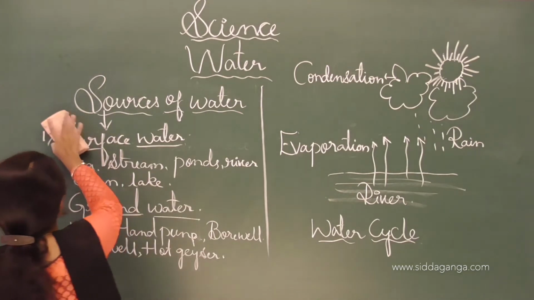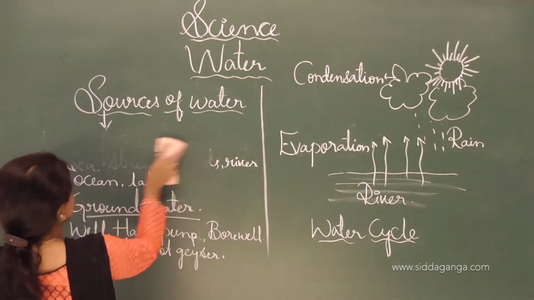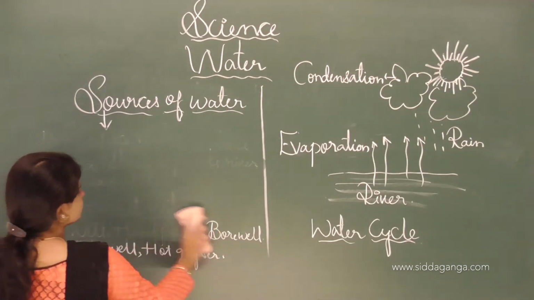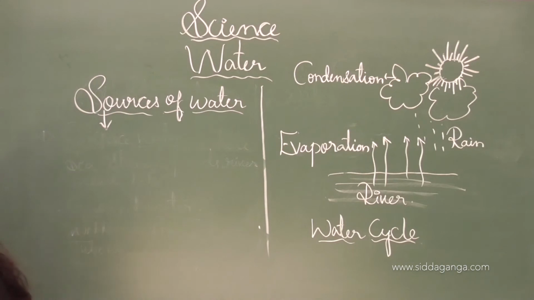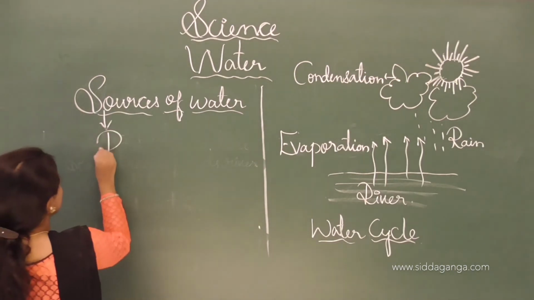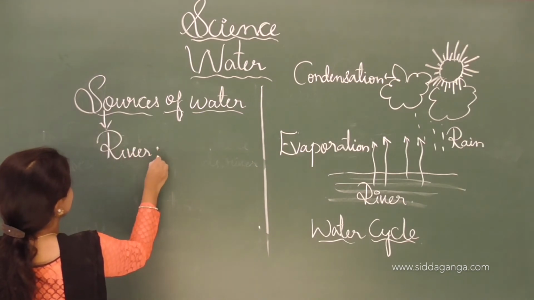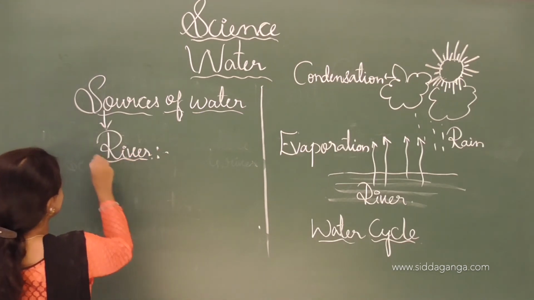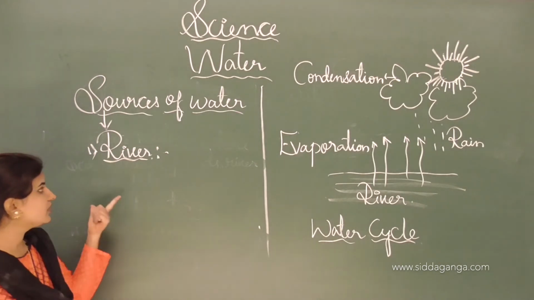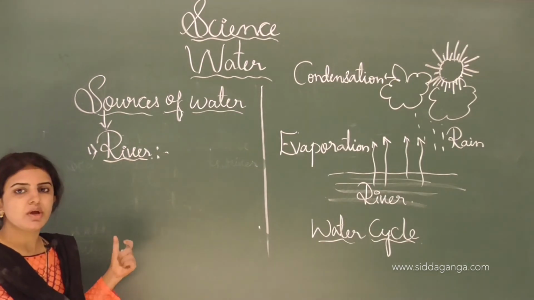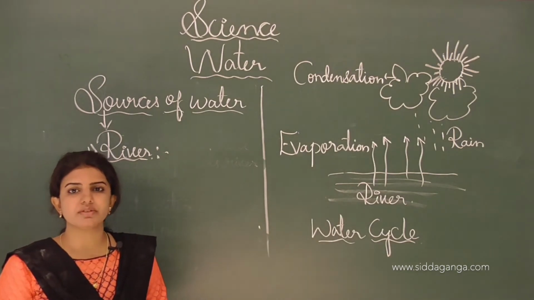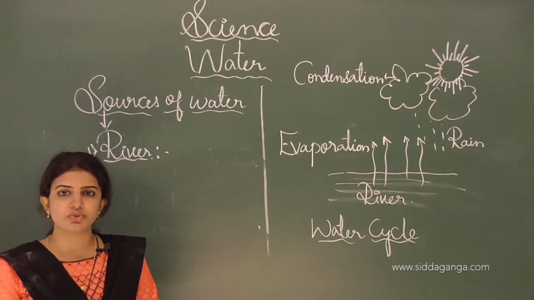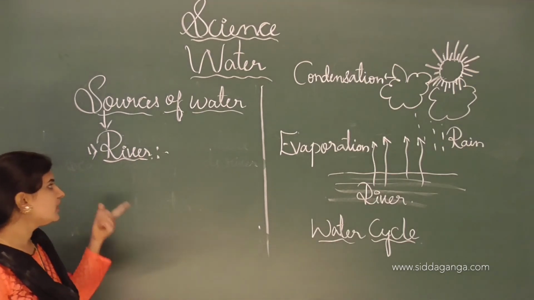See, the river. River is one of the sources of water. Most of the water which human beings drink or use mainly comes from the river.